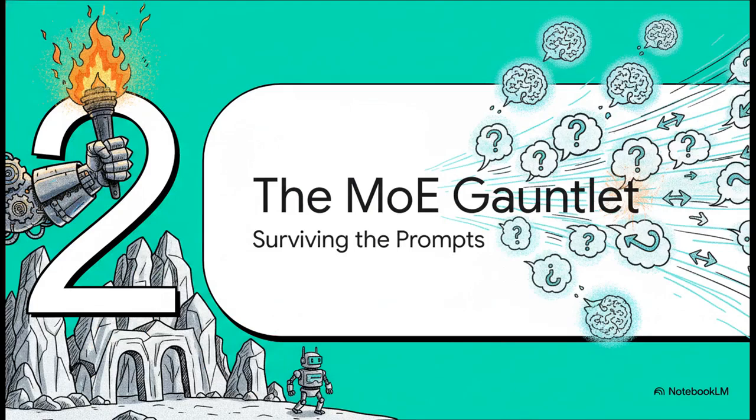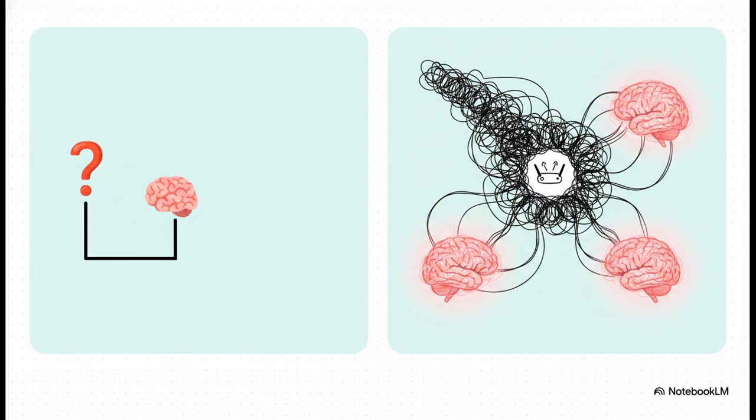Which brings us nicely to part 2, the ultimate MoE gauntlet. We're going to look closely at a few of DrPinnacle's 12 specific tests. So the first test evaluates sparse activation efficiency. Think about it like this. If you give an MoE model a minimal prompt, like, what is the capital of Japan? It probably just activates a single basic fact retrieval expert.